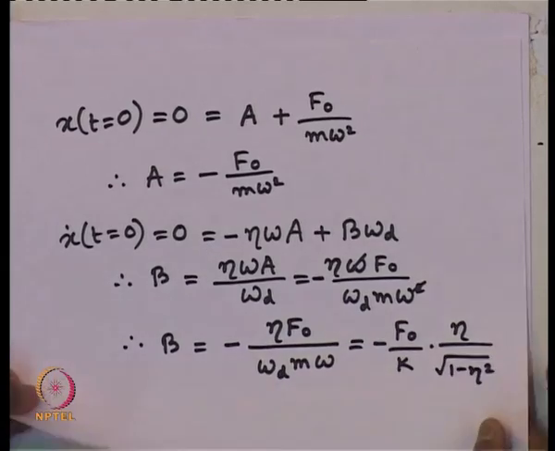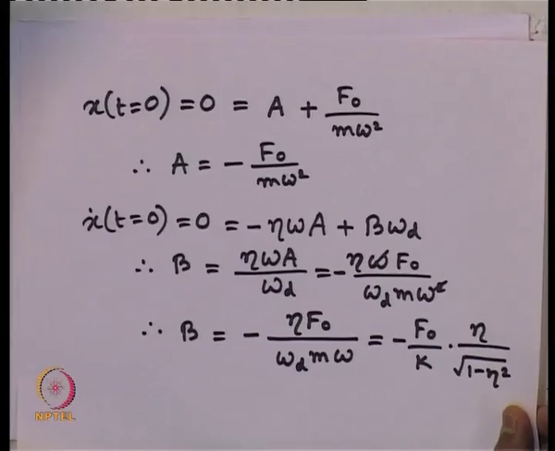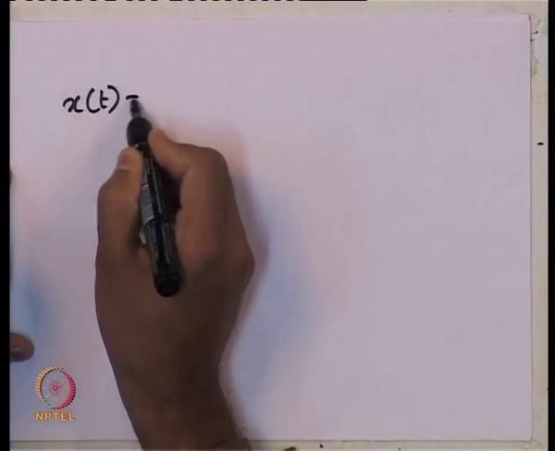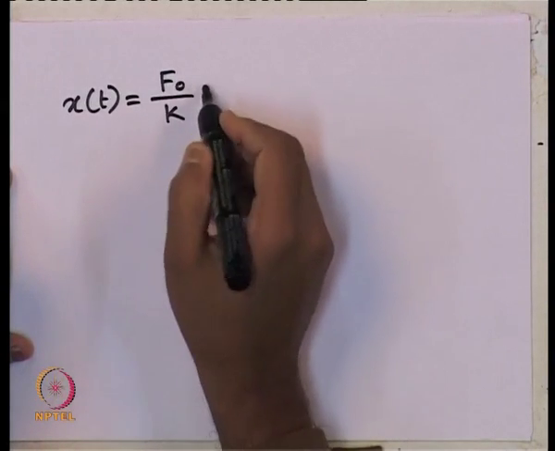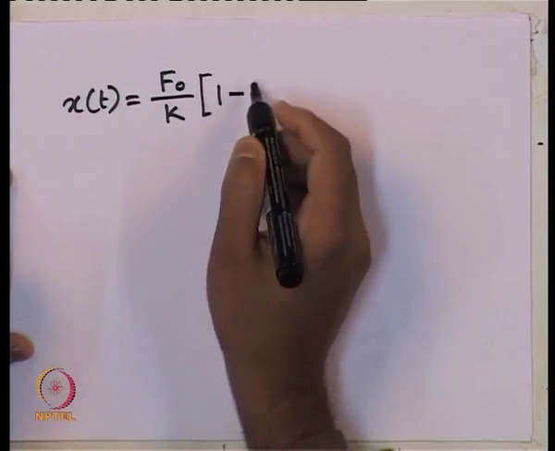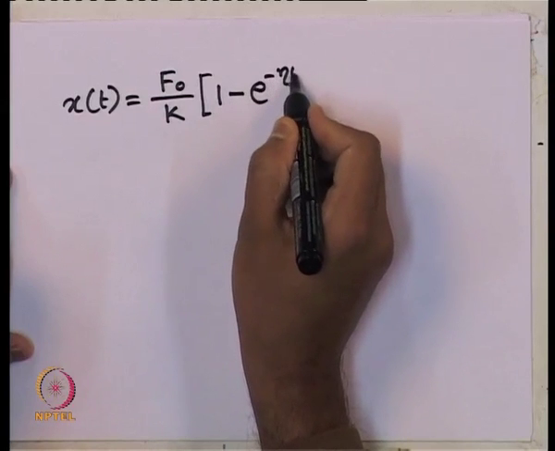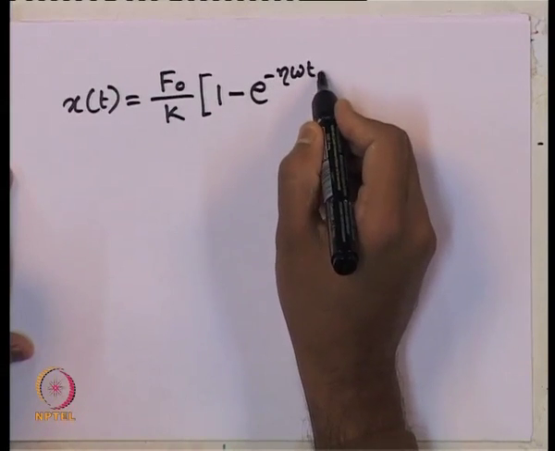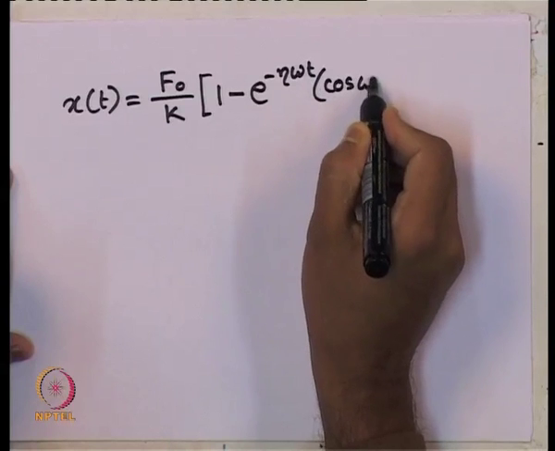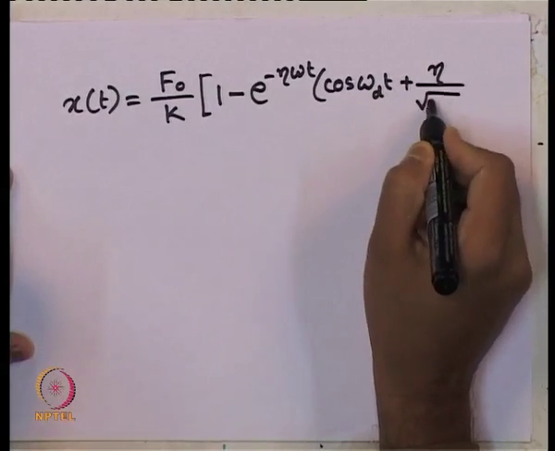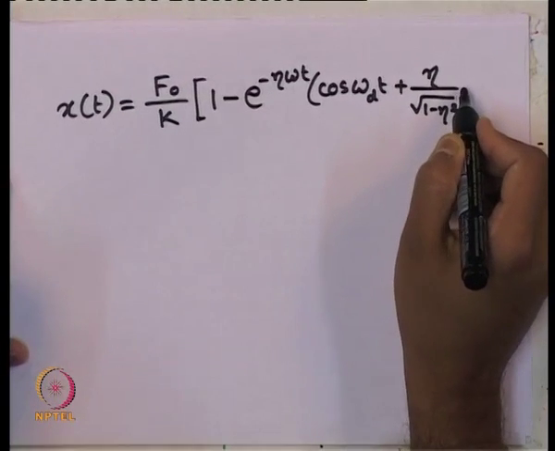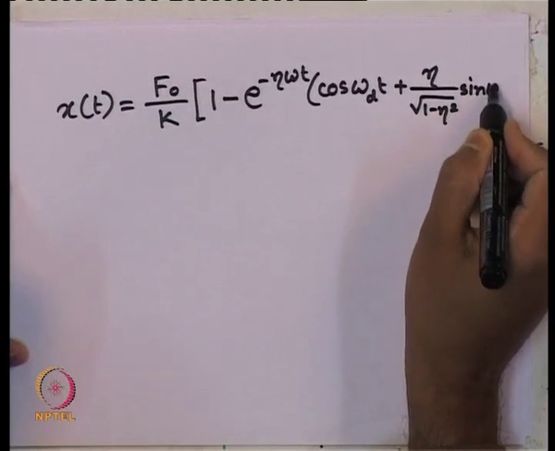So, this is the expression for B and this is the expression for A. So, we get the complete solution now as x of t equals F naught by k times 1 minus e to the power minus eta omega t, cosine of omega_d t plus eta by root over 1 minus eta square sine of omega_d t.